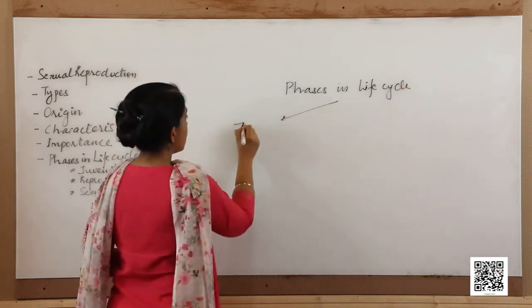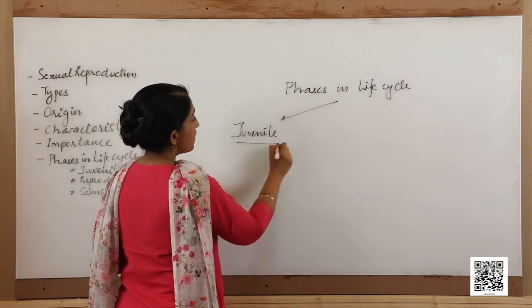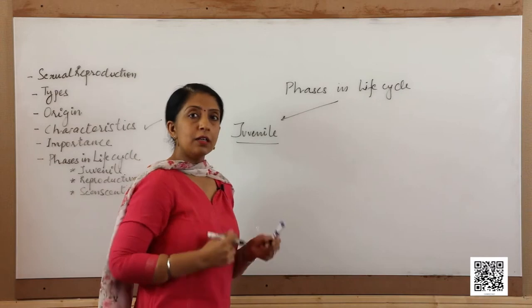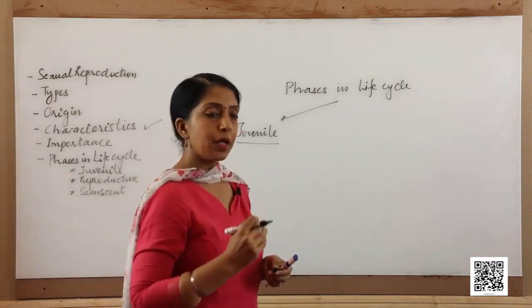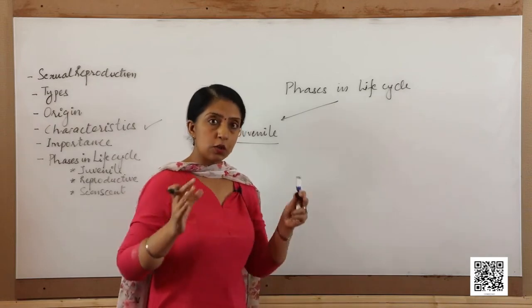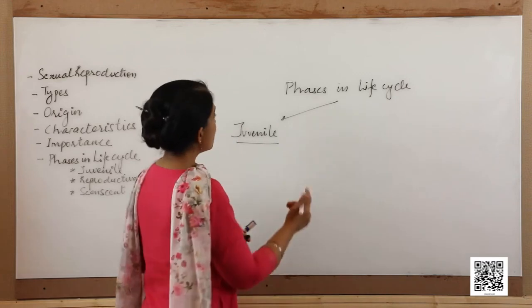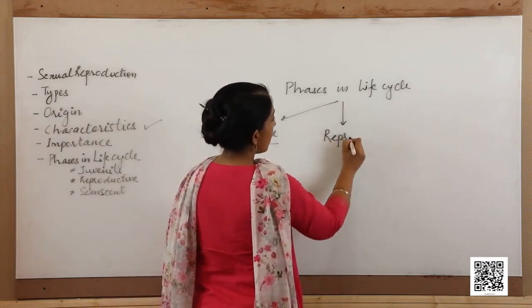The first phase is the juvenile phase. This is the phase in which the individual is born and undergoes certain changes to reach maturity. It develops all its organs, it develops the reproductive organs and reaches the next phase, which is the reproductive phase.